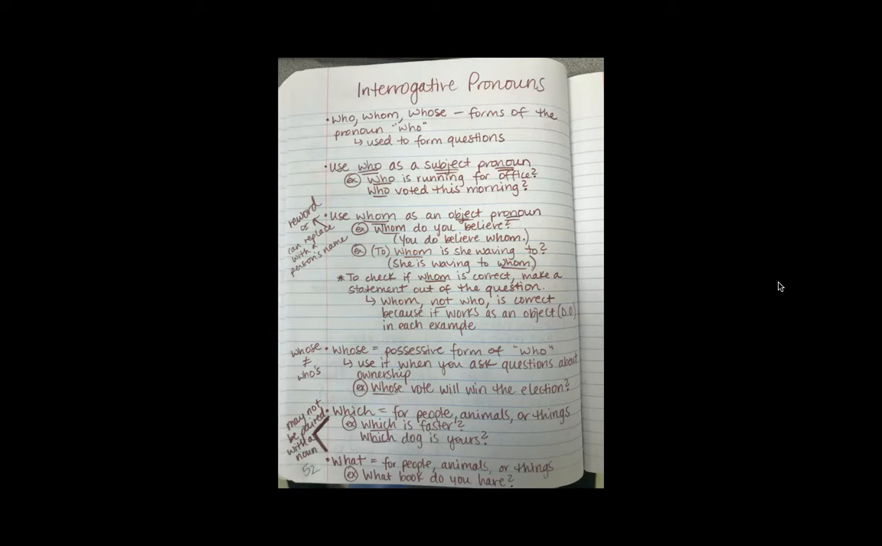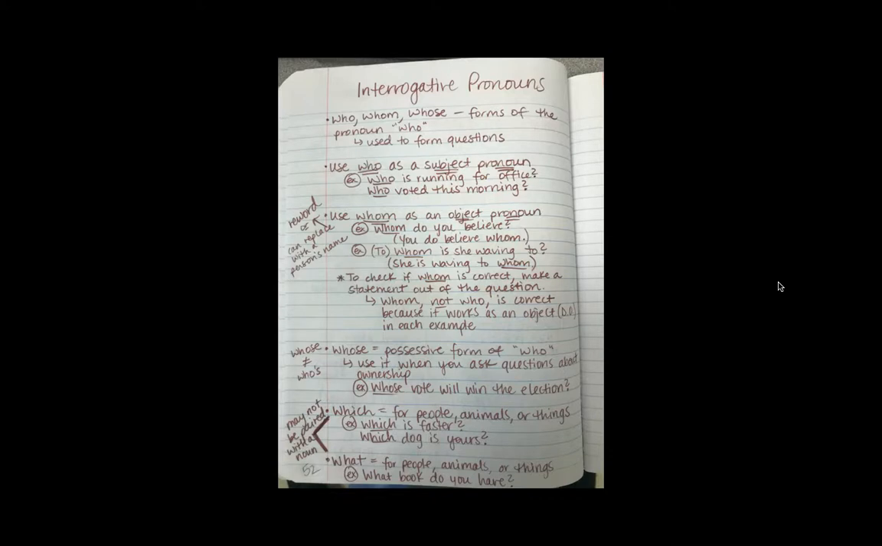There are 5 total interrogative pronouns. 3 of them are taking up the majority of this page here, and they are all different forms of the same word. And then there are 2 that are completely different from them. So who, whom, and whose are the first 3 that we're looking at. Those are all forms of the pronoun who. So it's just the way that it's worded in a sentence, but they all kind of mean the same thing.